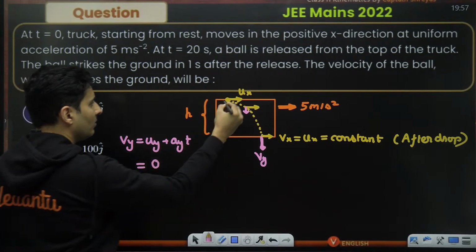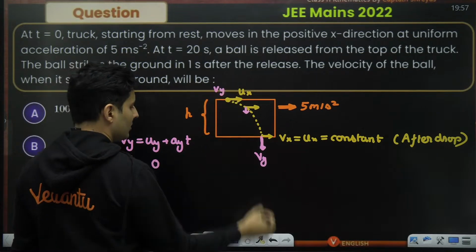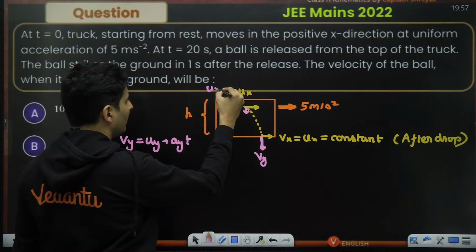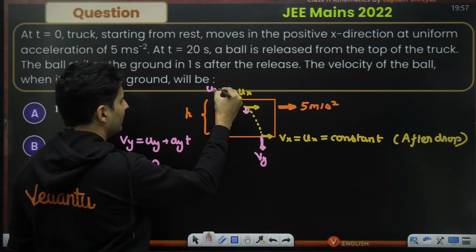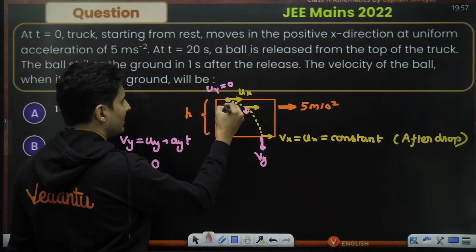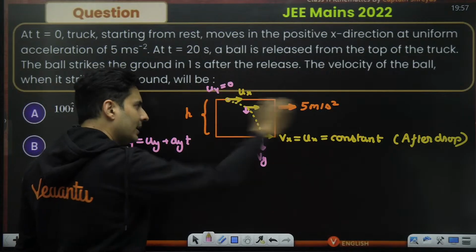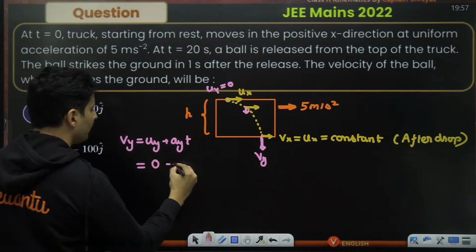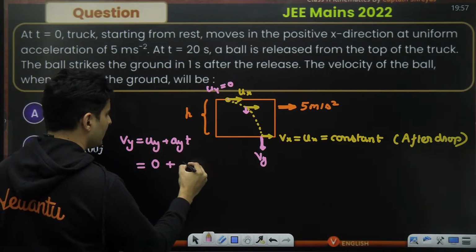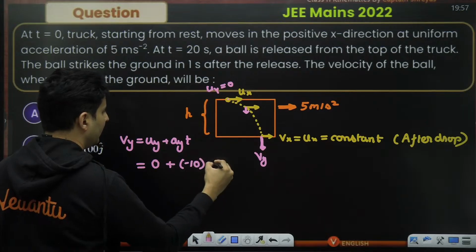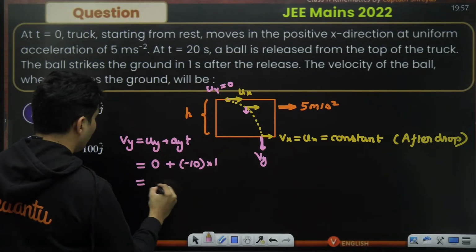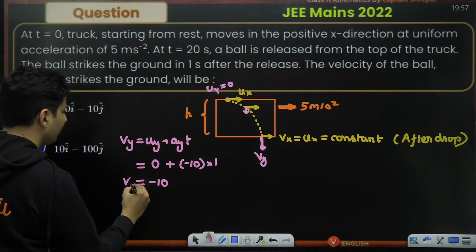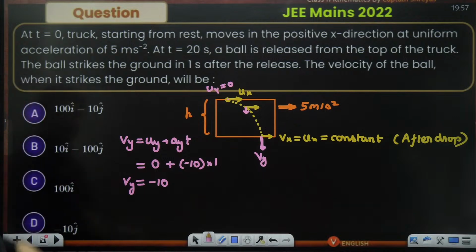Initial velocity is 0 because at this point there is no velocity in the y direction. It is at rest with respect to y. It is moving horizontally, that's a different story. Acceleration is minus 10 and time is 1 second. So y velocity is minus 10.